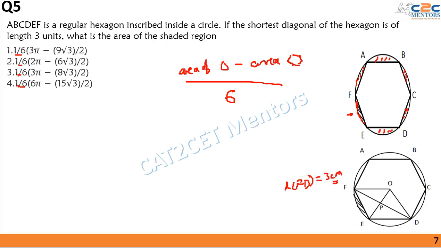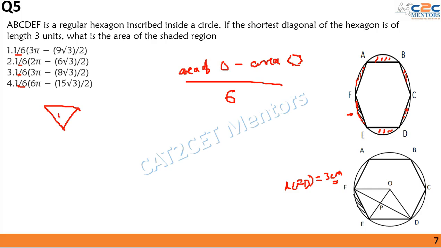Now, at the end of the previous question, I suggested that whenever you are given a hexagon, it is always made up of equilateral triangles. Now how is it possible? Let me draw a single equilateral triangle over here. This is one equilateral triangle.